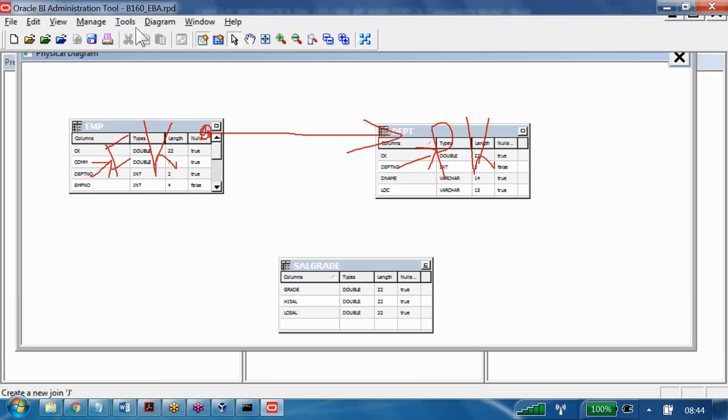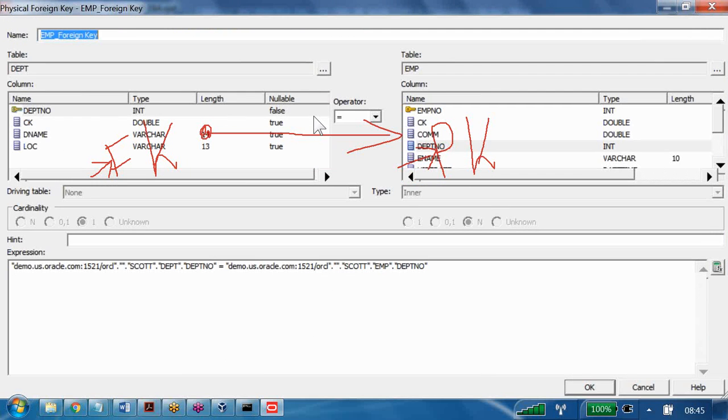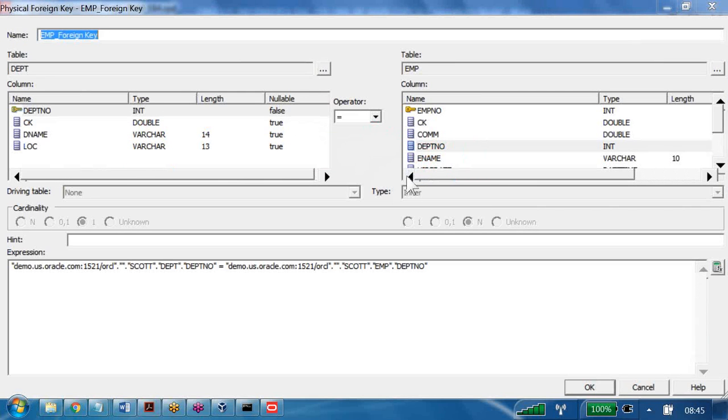Click on the new join. Then we start with the EMP and end with the DEPT. I click on the EMP, then drop on the DEPT. You can drop on any part of the table, not only at the end. But you have to hold the left mouse button and drag it. Once you are on the table, you can release the button. We get a pop-up box. Observe this pop-up box and what you understand here. Here the join is happening between which tables? The DEPT table and the EMP table. And what is the join name?